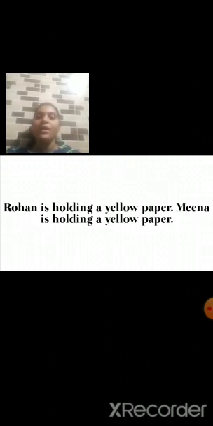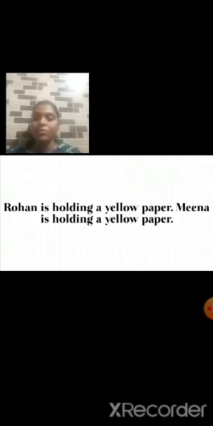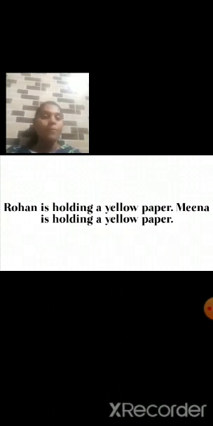Now students, in the first sentence, Seema and Maya both had the same color skirt. Yes or no? And in the second sentence, Rohan and Meena both have the same color paper. Now, how do we join sentences when two people have a similar thing?